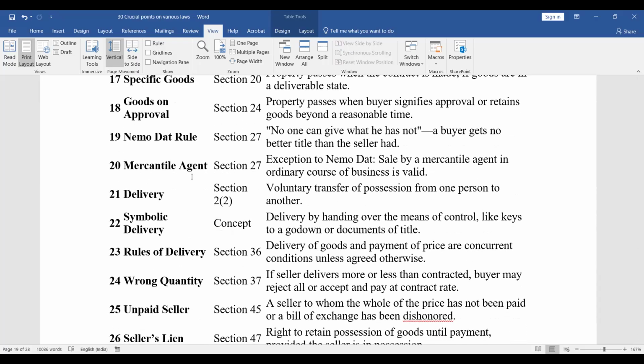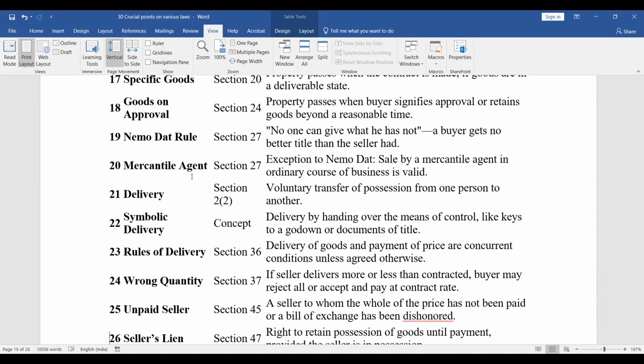Delivery, Section 2, subsection 2. Voluntary transfer of possession from one person to another. Symbolic delivery concept: delivery by handing over the means of control, like keys to a godown or a document of title. Rules of delivery, Section 36. Delivery of goods and payment of price are concurrent conditions unless agreed otherwise.